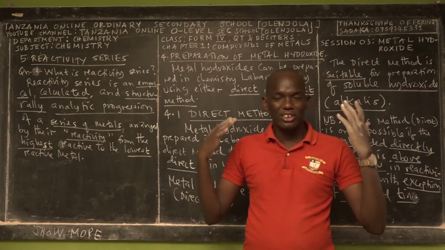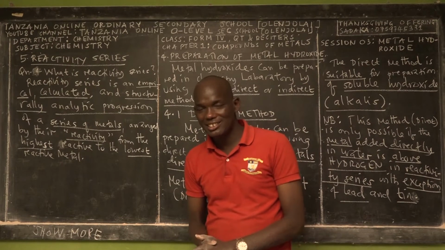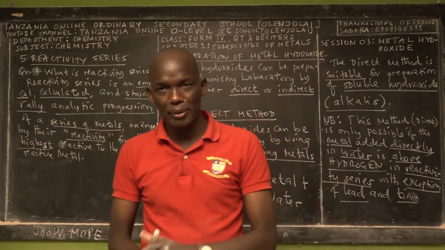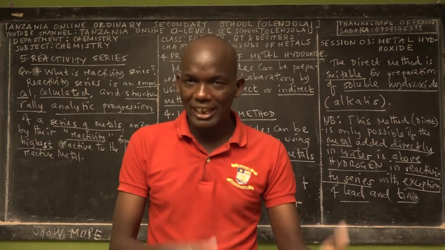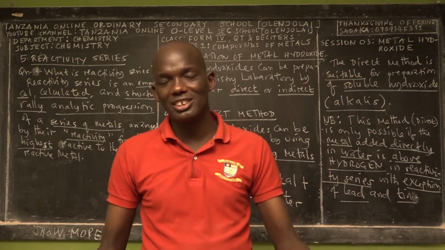That's the meaning. So in simple language, reactivity series is arrangement of the metals in the order of reactivity from the highest reactive metal to the lowest reactive metal.